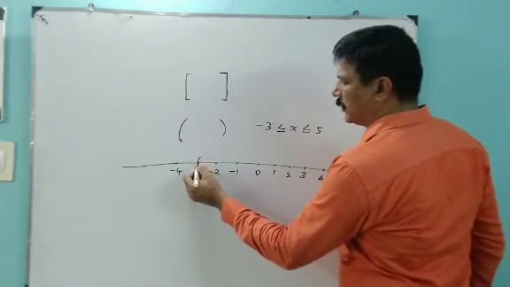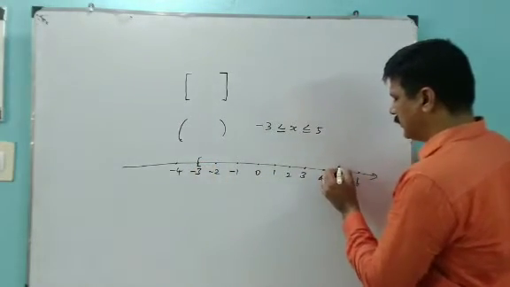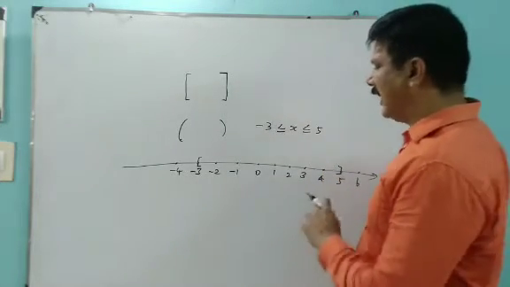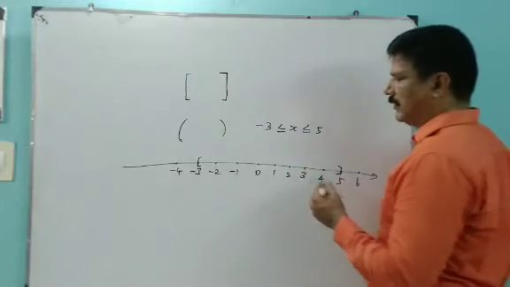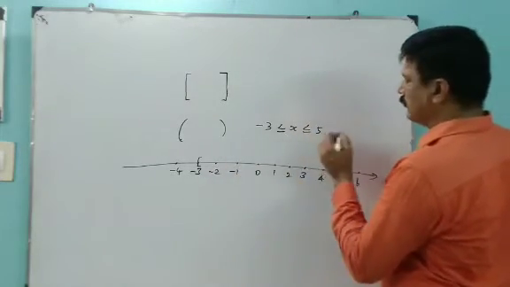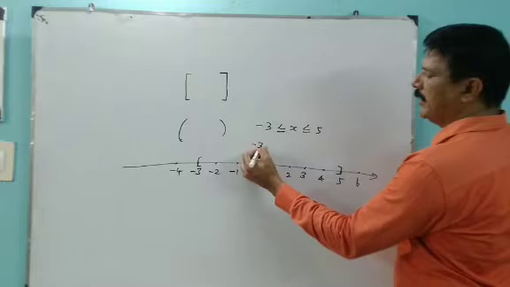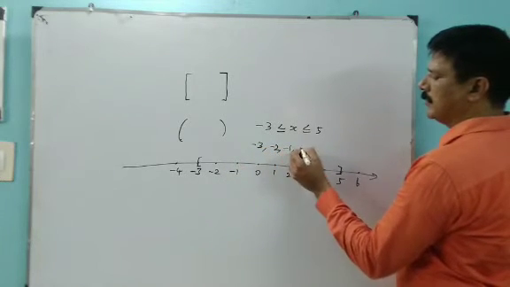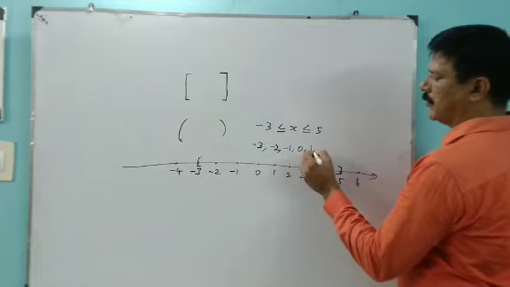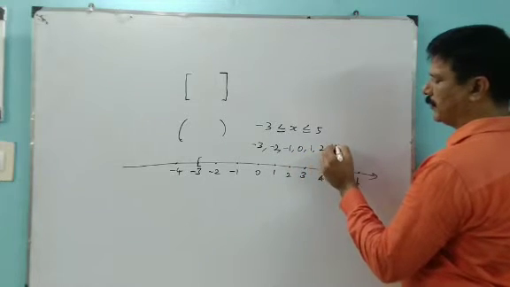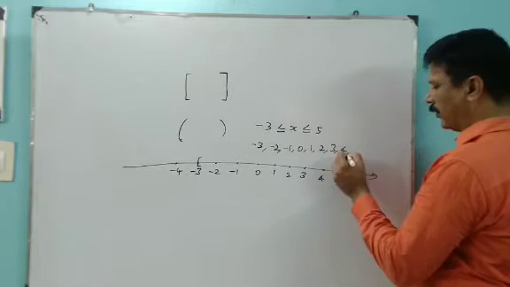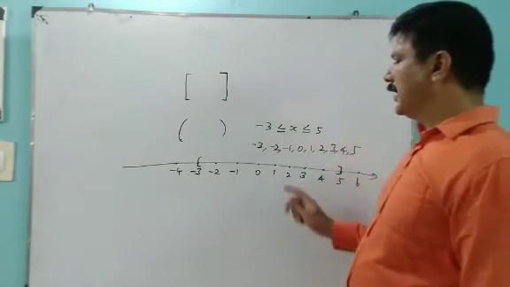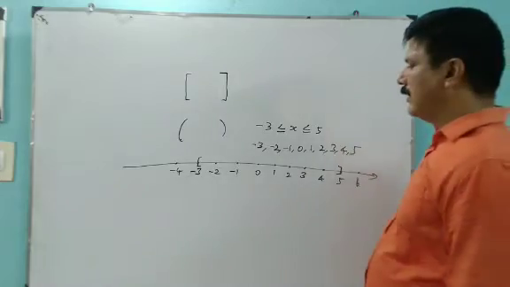We include these boundary numbers. So the elements are -3, -2, -1, 0, 1, 2, 3, 4, 5. This is the closed interval.